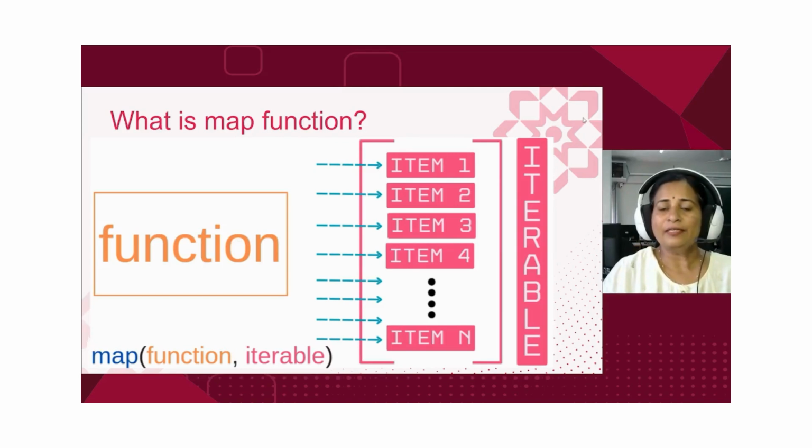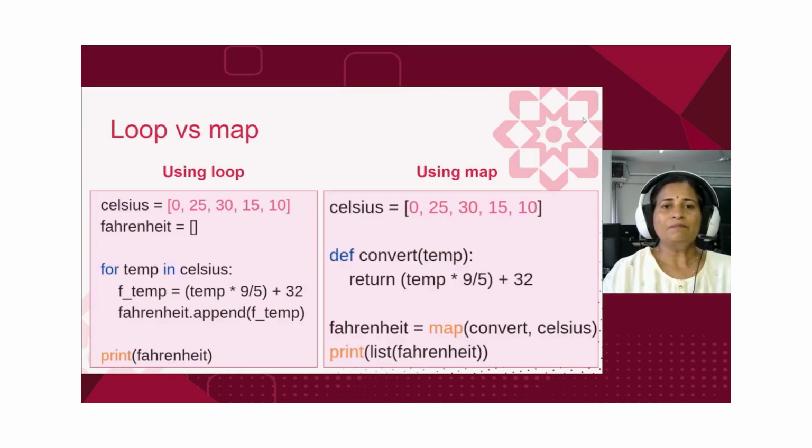Now let's take a look at how we can use map to do the temperature conversion that we saw earlier. So here we have two sets of programs to convert the temperature. On the left, we are using the loop. We manually iterate through the list and append the result to a new list. On the right, using map, we let the map function automatically apply the conversion function to each element in the list. After that, we simply convert the result into a list for the display.